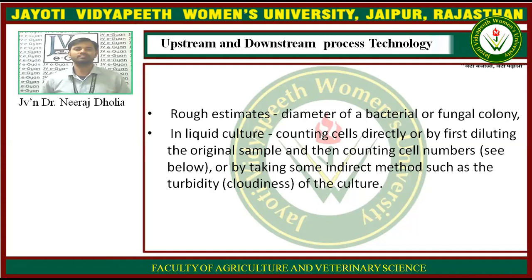If bacteria or microorganisms are higher in number in any solution, the solution will appear more turbid. So turbidity is also a rough estimate. If the solution is more turbid, the presence of the microorganism will be more.